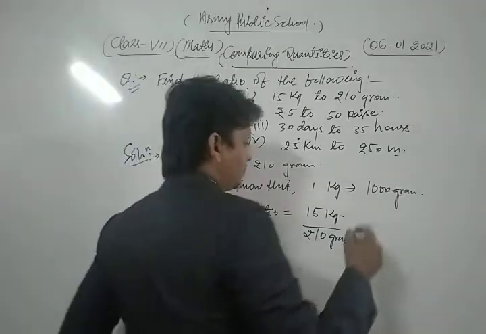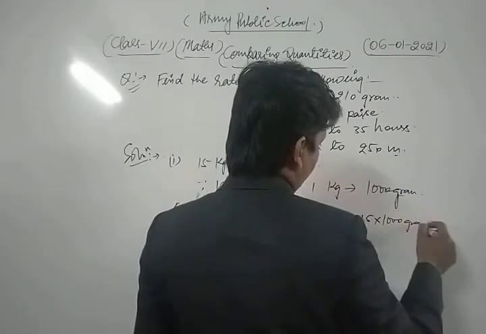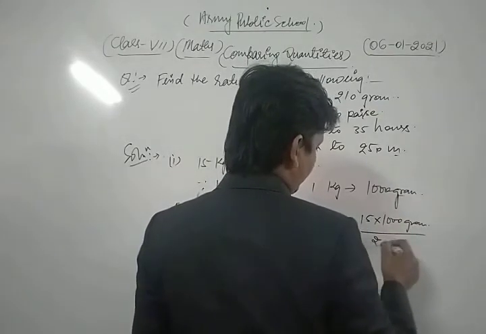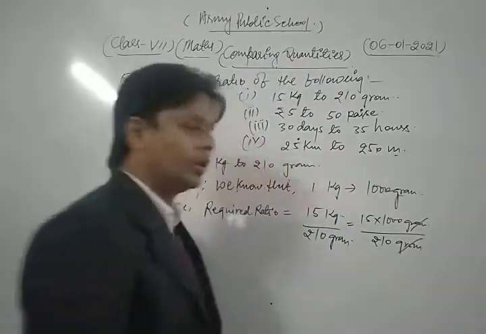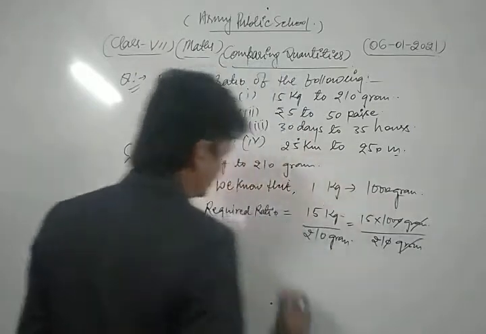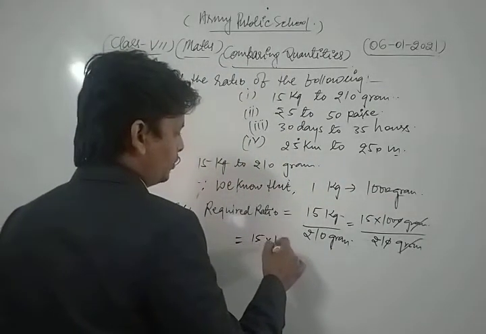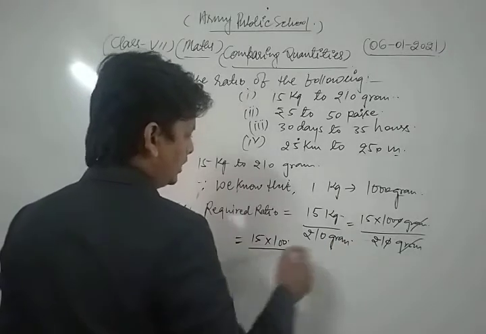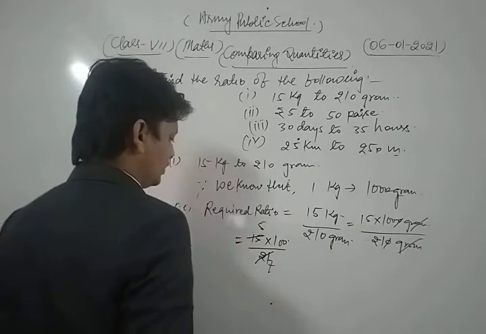So here 15 into 1000 gram divided by 210 gram. Now gram cancels with gram. Now let's see, 10 also cancels. So we get 15 into 100 divided by 21. Now 3 5s are 15, 3 7s are 21.